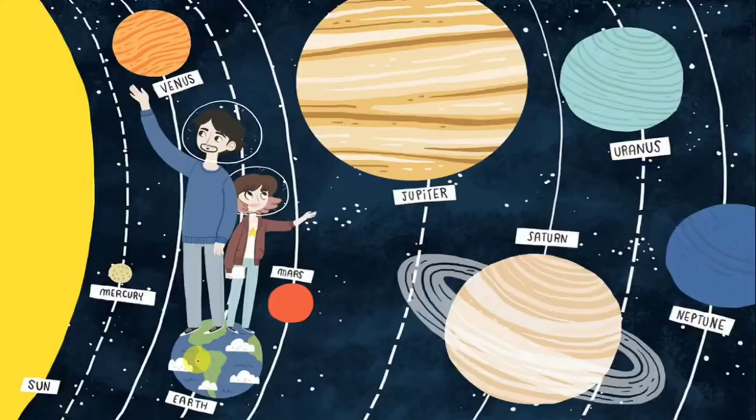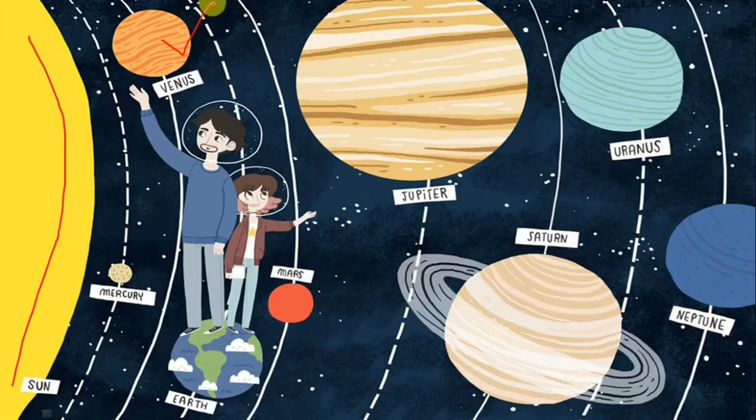Okay. Now children, you see, this is the picture. This yellow part is the sun. Okay. After that, the first planet is Mercury. Then here it is Venus. Then after Venus, Earth, on which we all live. That is where human beings are shown on the planet Earth. Then, children, Mars. Okay. Then which planet comes? Jupiter. See how big it is when we compare it to the size of Earth. Isn't Jupiter so big? Then which planet comes? Saturn.